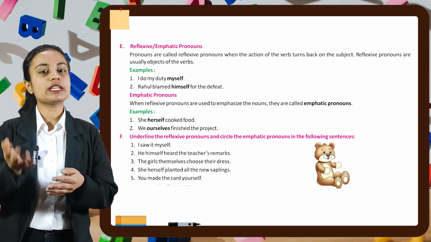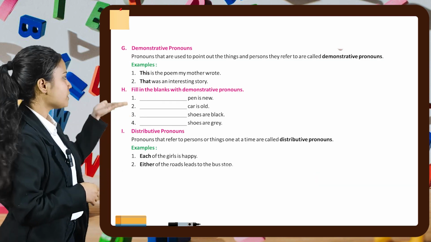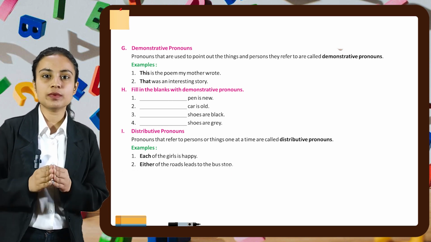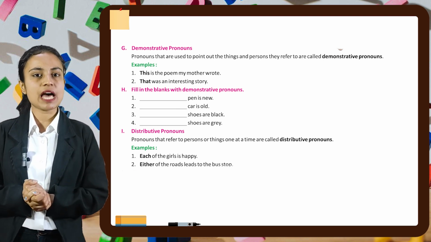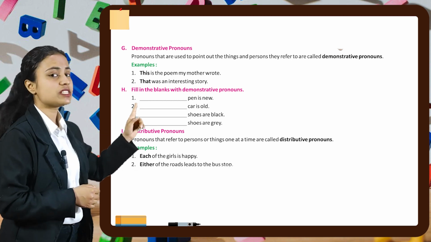So let's move on to the next part of this chapter, which is part number G, demonstrative pronouns. Pronouns that are used to point out the things and persons they refer to are called demonstrative pronouns. For example, this is the poem my mother wrote. That was an interesting story.